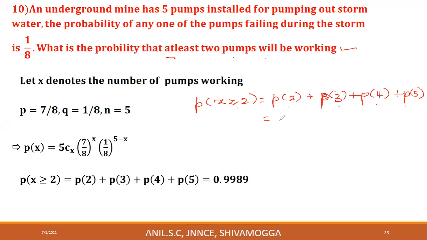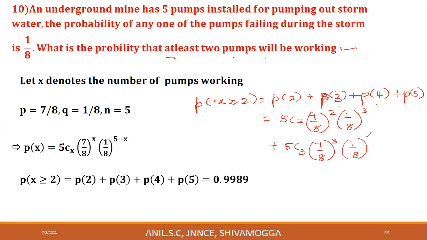Taking 2, P of 2 is 5C2 into 7 by 8 whole power X, X is equal to 2, into 1 by 8 whole power 5 minus 2, which is 3, plus P of 3 is 5C3 into 7 by 8 whole power 3 into 1 by 8 whole power 5 minus 3, which is 2.